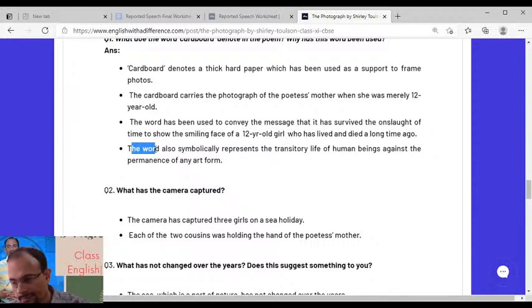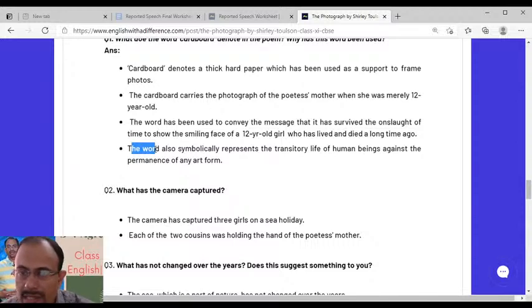So it's a stark contrast between these two, you can say, very practical aspects of this universe. Okay, this is the hardcore reality. Human beings, whatever they try, whatever achievements they tend to garner, their art will remain, their work will remain, but the very human being will not be with us. So here the cardboard represents the transitory life of human beings.